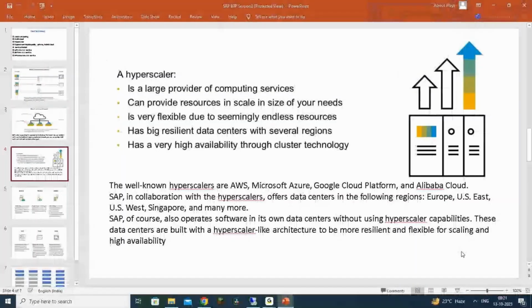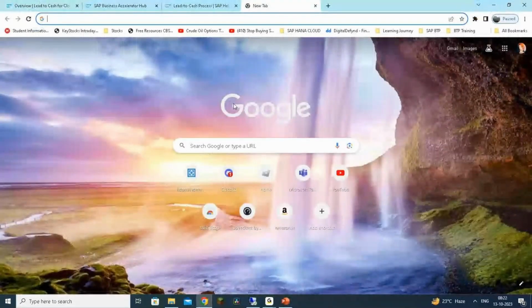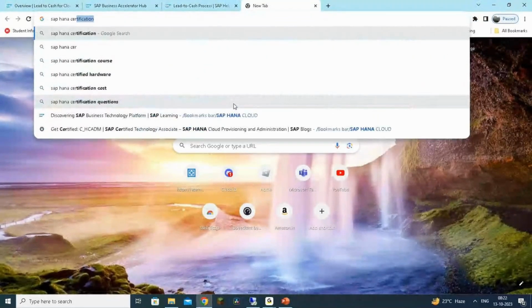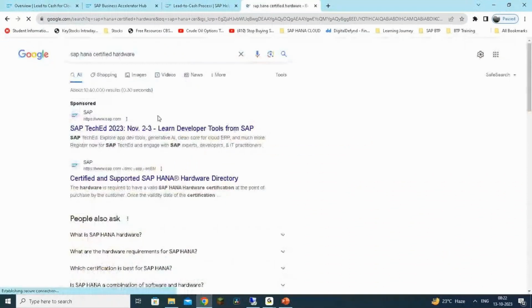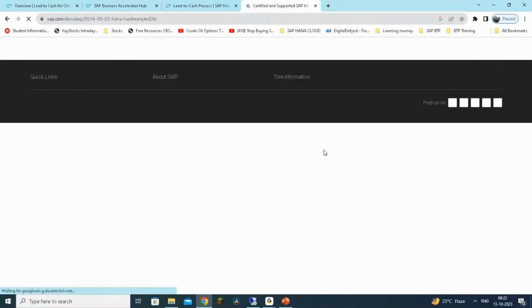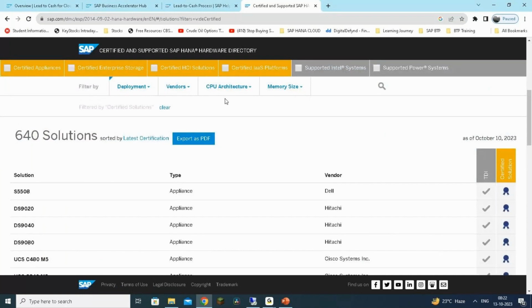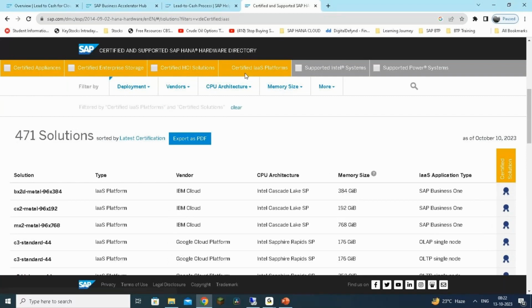Let me just show you something. Here, if you get this list, they'll provide you the certified IaaS platforms, right? Infrastructure as a service. These are all cloud offerings for you.